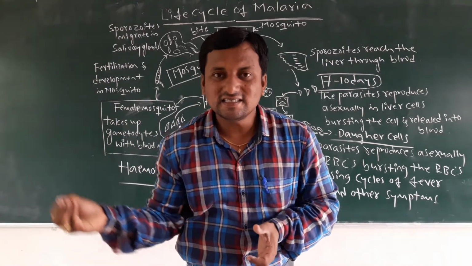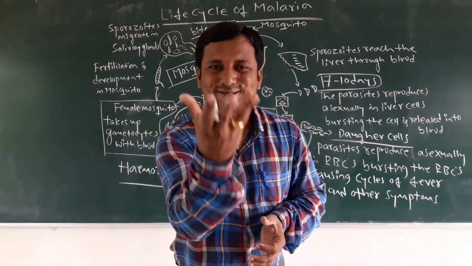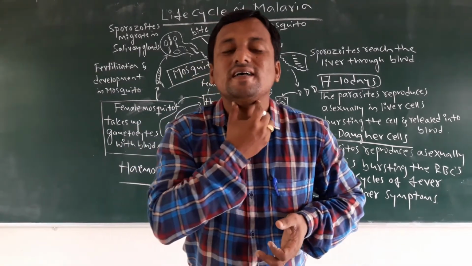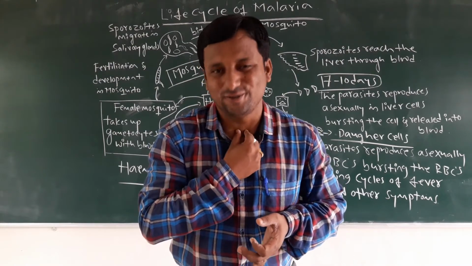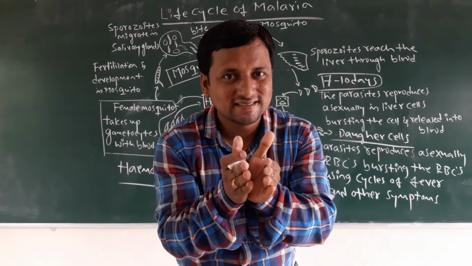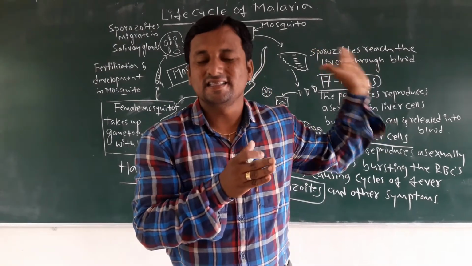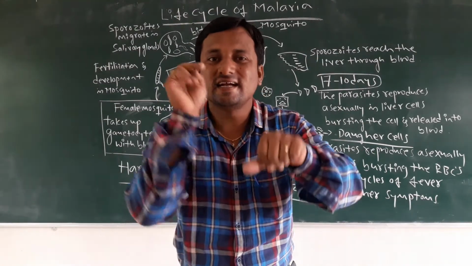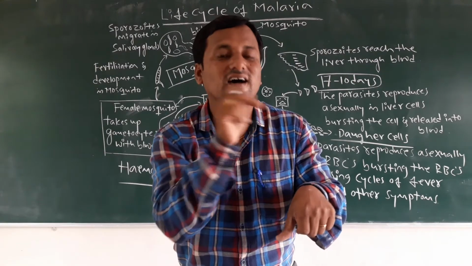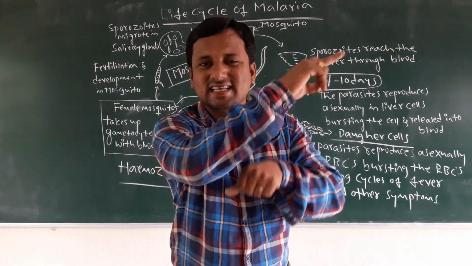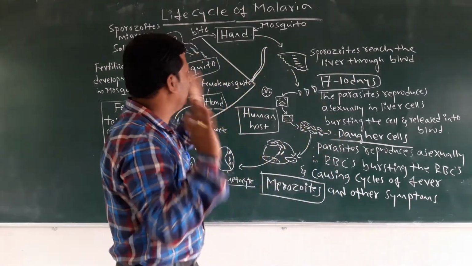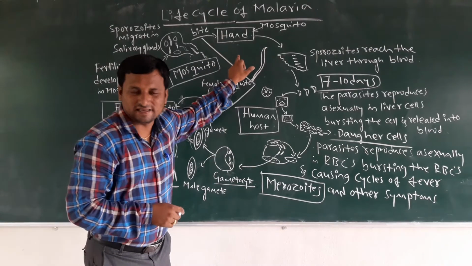In that, these parasites again start development and growing. After growing, they reach the salivary gland of the mosquito. When that mosquito bites, the saliva contains these parasites. Then these sporozoites enter into another human being, and when it bites, the same cycle is repeated. So this is the idea of the life cycle of malaria.